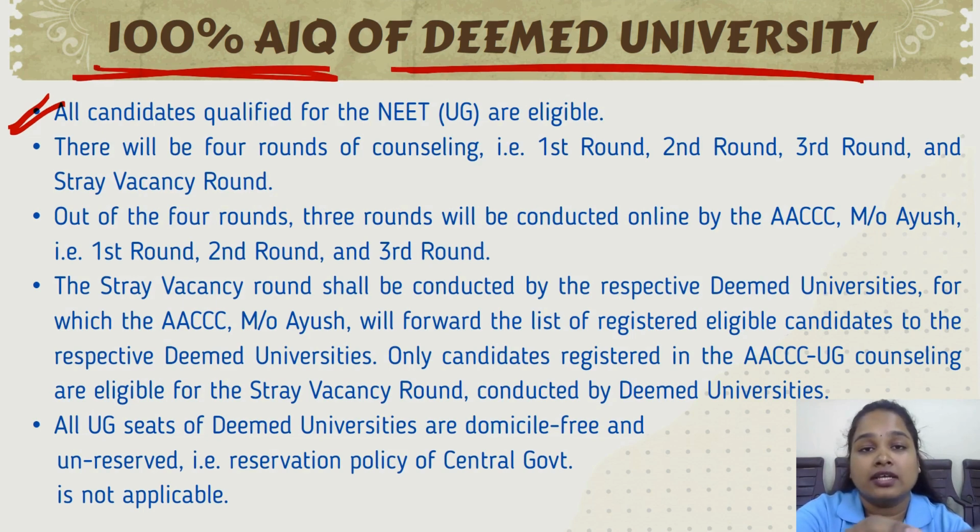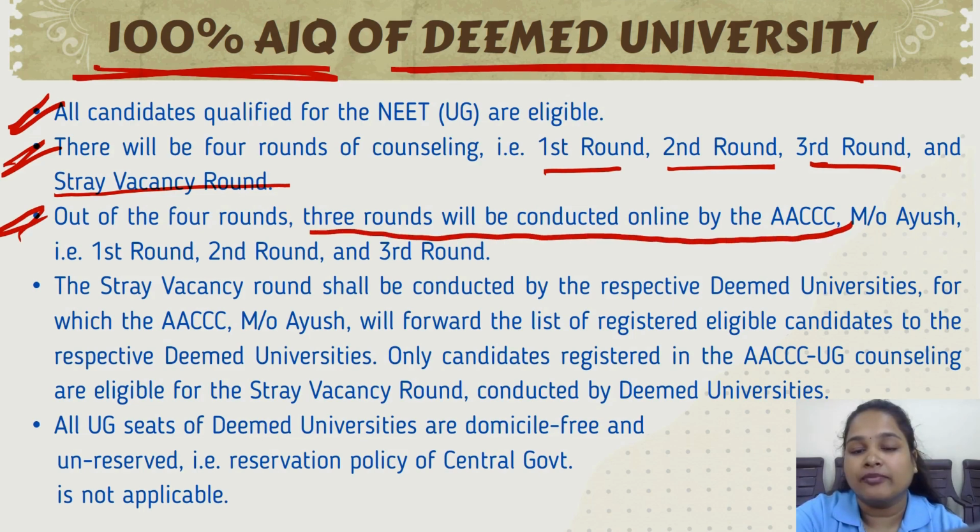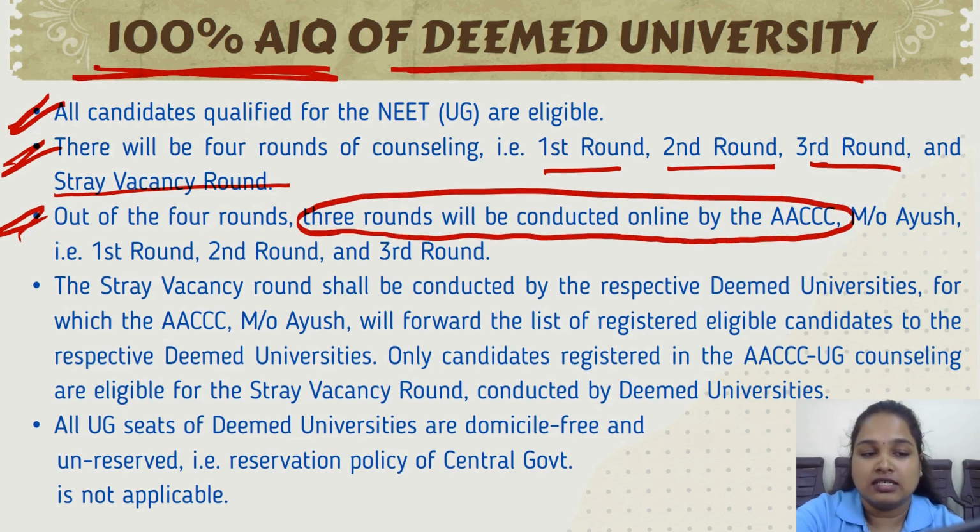So all the candidates who are qualified in NEET UG only will be eligible for AACCC counselling. Second point, there will be 4 rounds of counselling: first round, second round, third round and stray vacancy round. Out of the 4 rounds, 3 rounds will be conducted online by AACCC, that is round 1, round 2 and third round.